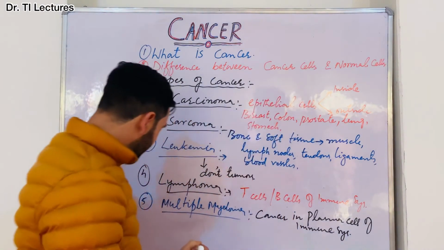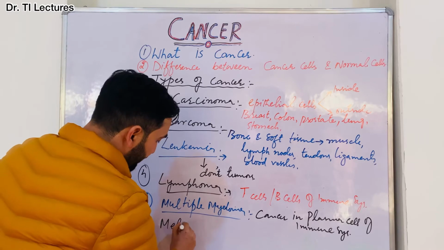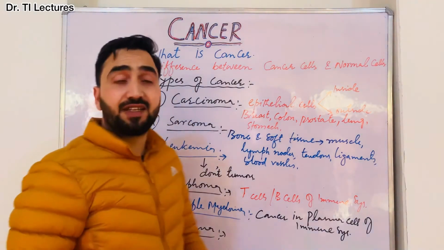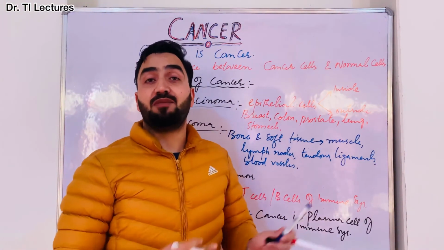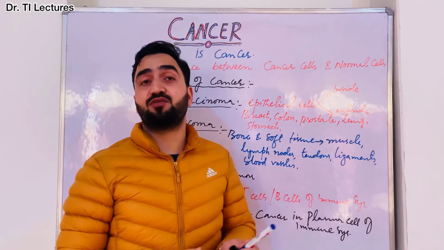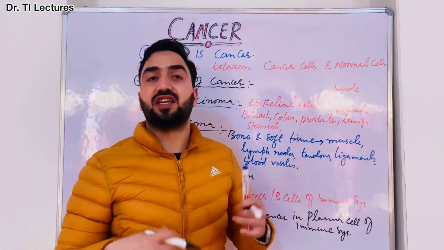And the sixth type is melanoma. Melanoma is cancer that begins in the cells called melanocytes. Melanocytes are those cells present inside our skin that are responsible for the production of melanin pigment, the pigment that gives color to the skin.